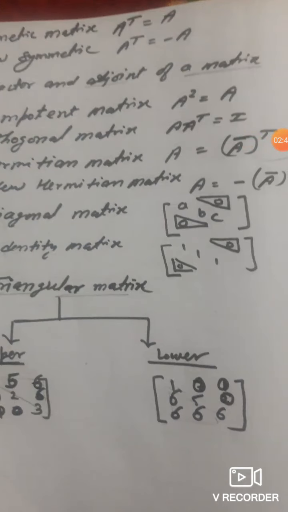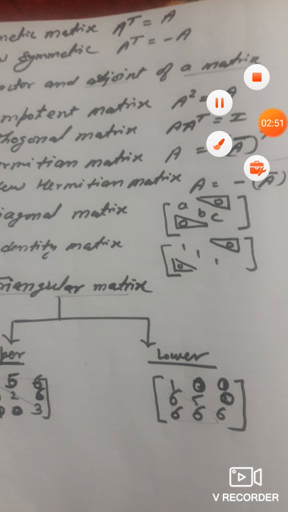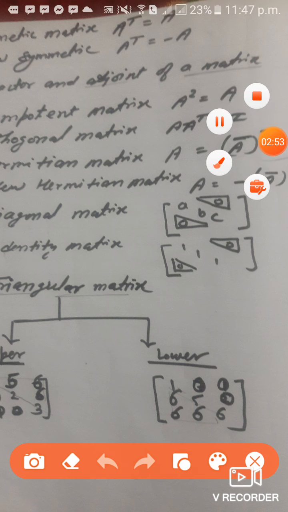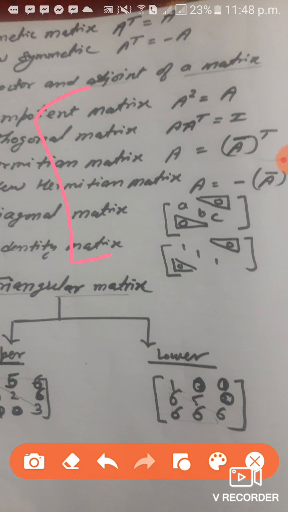Idempotent matrix: if A square of a matrix equals A, such a matrix is called an idempotent matrix. Let me give you an example of the idempotent matrix. I have a matrix A equal to 2 1 0 0.